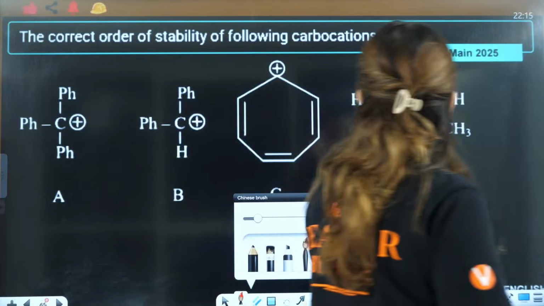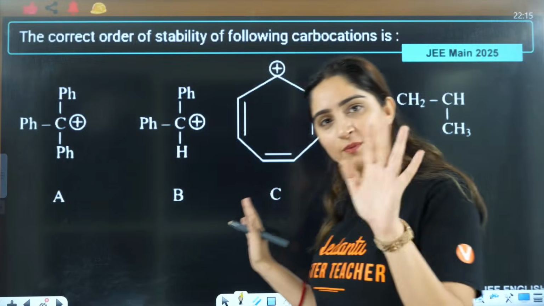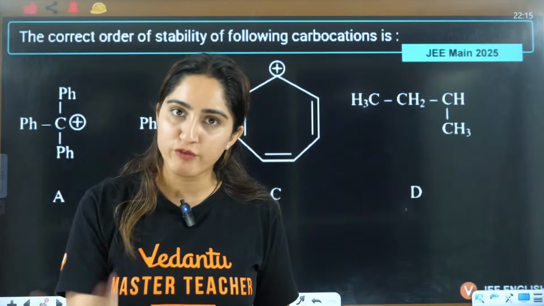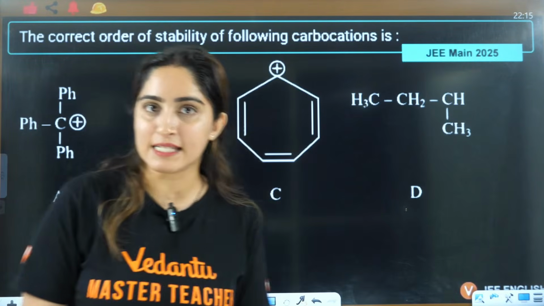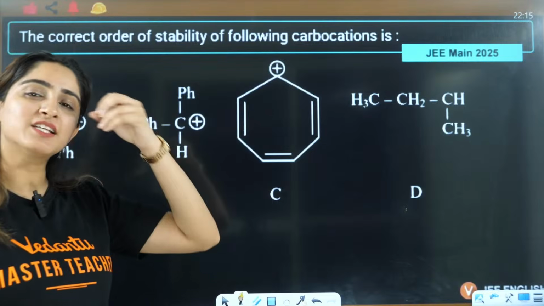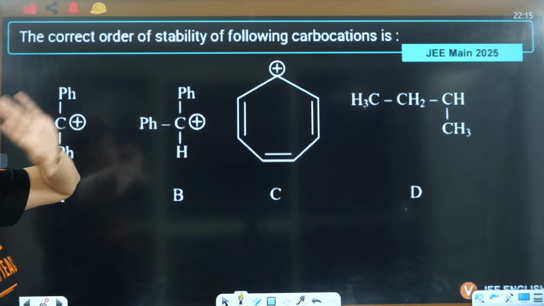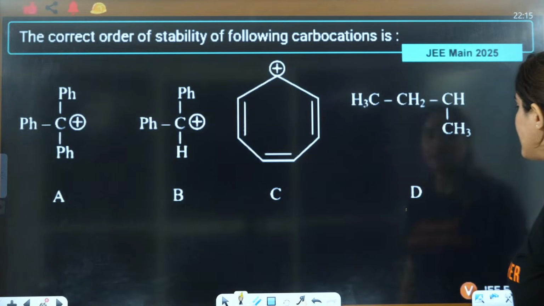Now I'll tell you how PYQs are asked. And you will see the latest PYQs are simpler than what I have told you. Whatever I have taught you is more than sufficient, because PYQs now are very simple. They are asking you the correct order of stability for carbocations.